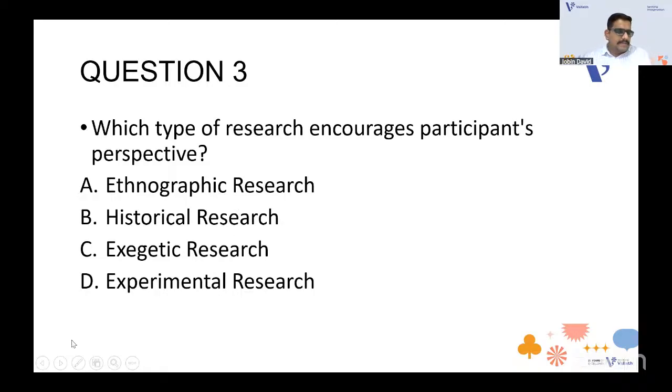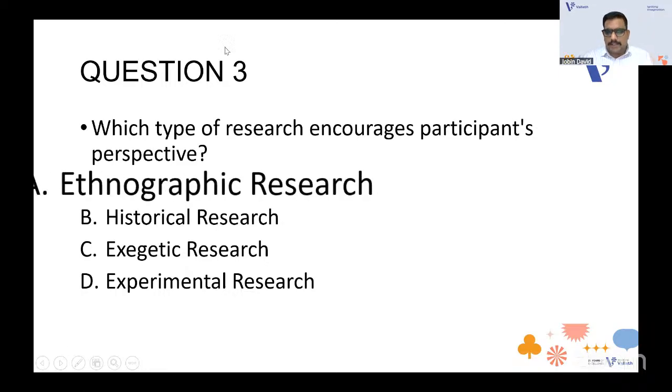It's actually A. The option is A, ethnographic research, guys. What do you mean by ethnographic research? It is research where we are studying a group of people, maybe a culture of people. For example, if you're studying a tribal group, their culture, their eating styles, their habitat, all those things are said to be ethnographic research. So you are researching from the participant's perspective. That is why ethnographic research is the type of research which encourages the participant's perspective.